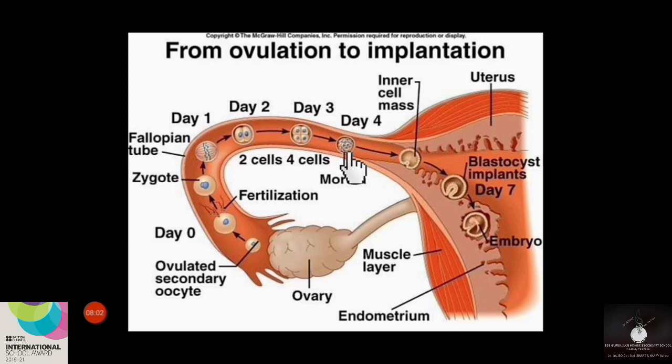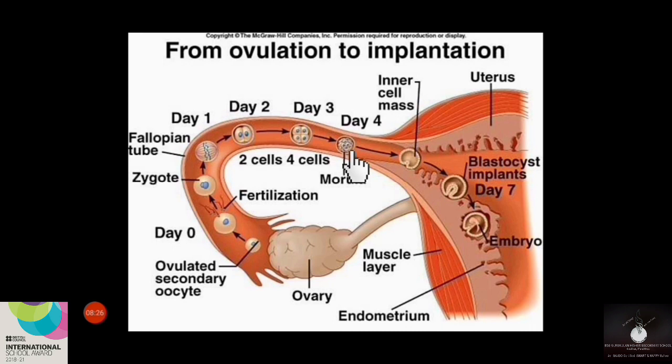This mass of cells may contain 8 to 16 blastomeres in it. We can call this stage the morula stage. That means the morula stage is a specific stage of the embryo in which we can see 8 to 16 blastomeres in it. Okay.